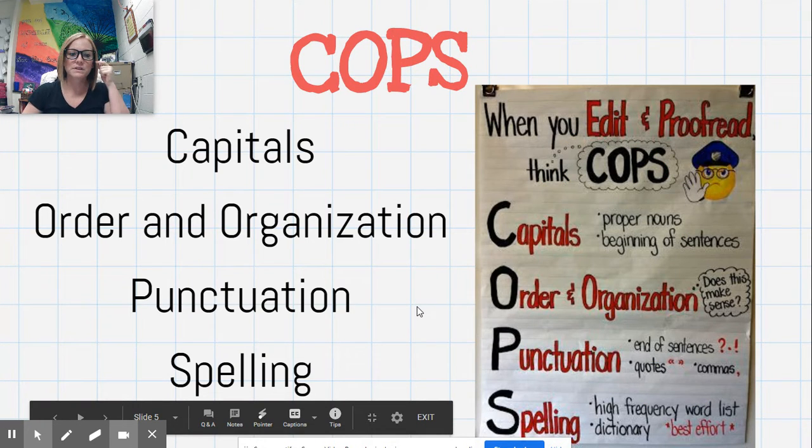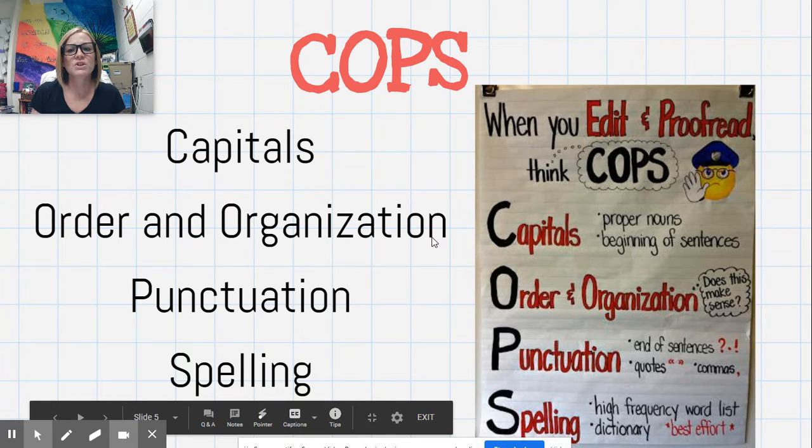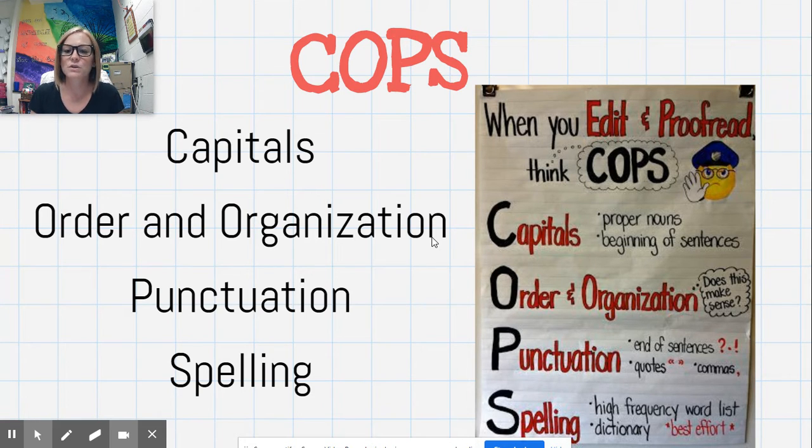Next, we have COPS. So this is capitals, or capitalize. O is for order and organization. P is for punctuation, and S is for spelling. So this is our editing. This is our last thing that we do before we submit any of our writing assignments. First we have capitals. Are all your proper nouns, names, places like McDonald's, capitalized? Beginnings of sentences are capitalized. The letter I is capitalized when it's used by itself.